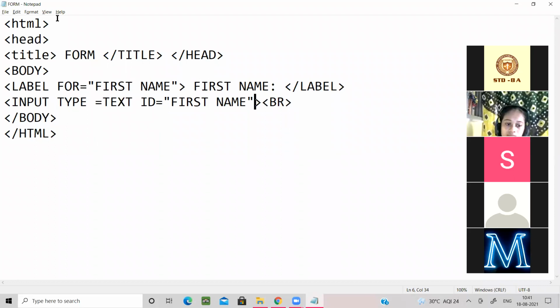Ma'am didn't tell everything, but ma'am gave the instruction. We are very sure because our intelligence figured out what I was going to say, but the computer is not like that. So to make our computer understand, we have to use HTML tags, right? Now HTML is a container tag. Container tag means this is called the opening tag and this is called the closing tag. Everyone just listen to it very nicely. Next is head. And computer is the most foolish thing in the world.